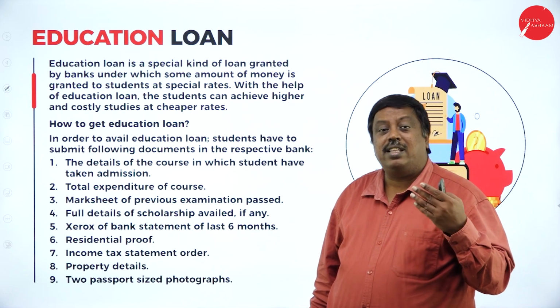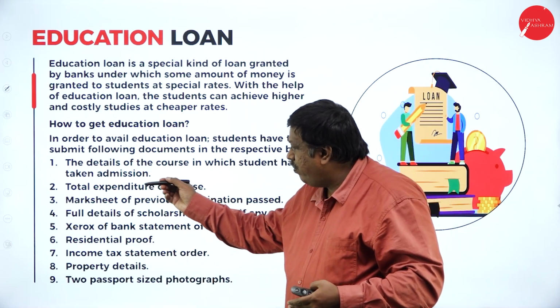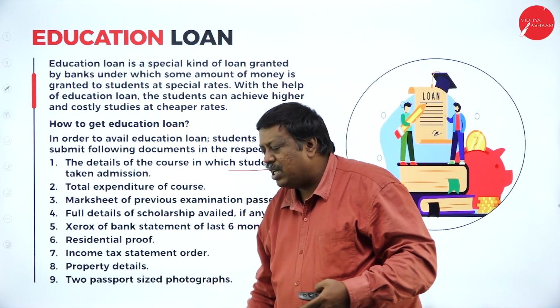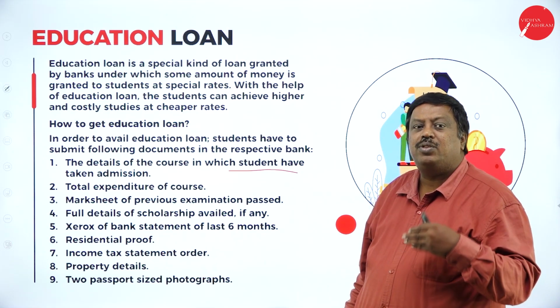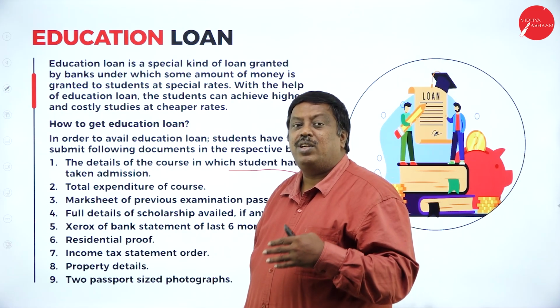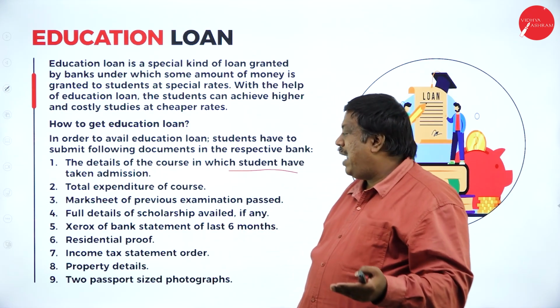And if I want to get that loan, what is the procedure I have to follow? The first is the details of the course in which the student has taken admission. I have to submit a document to the bank showing which course I have joined, what the total fee structure is, and what the duration of the course is. All this information has to be given to the banker here.